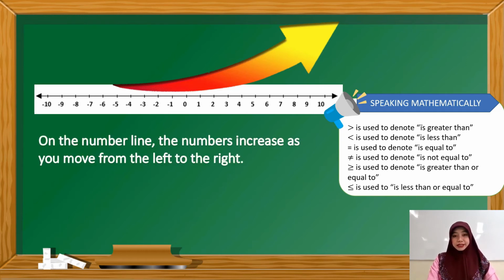On the number line, the numbers increase as you move from the left to the right. Thus, -7 is less than -1 and -4 is greater than -6.